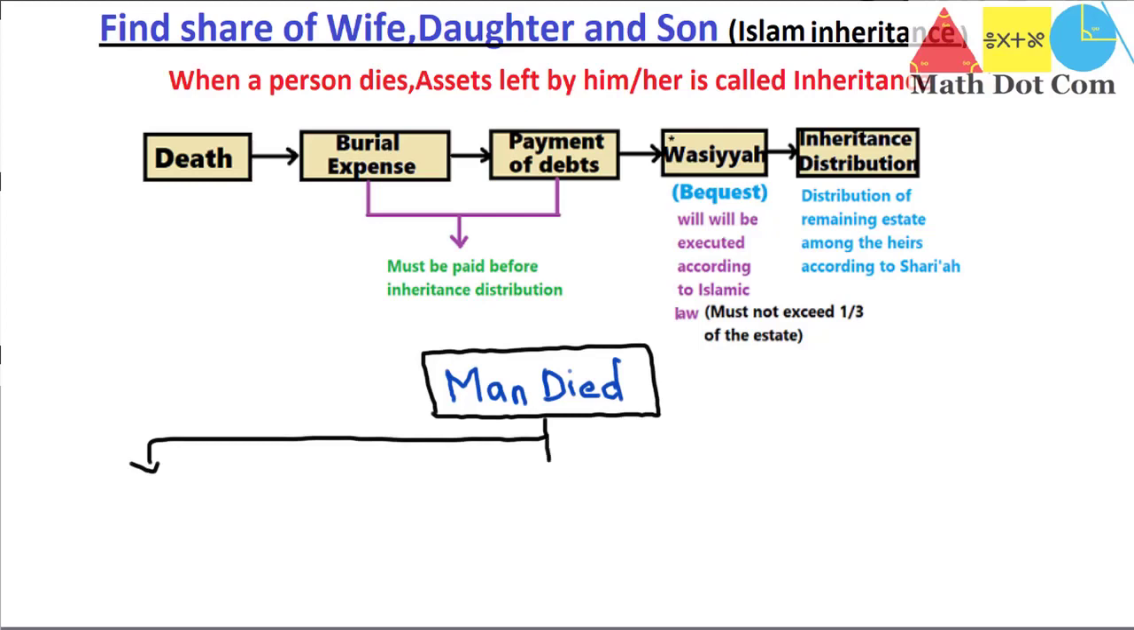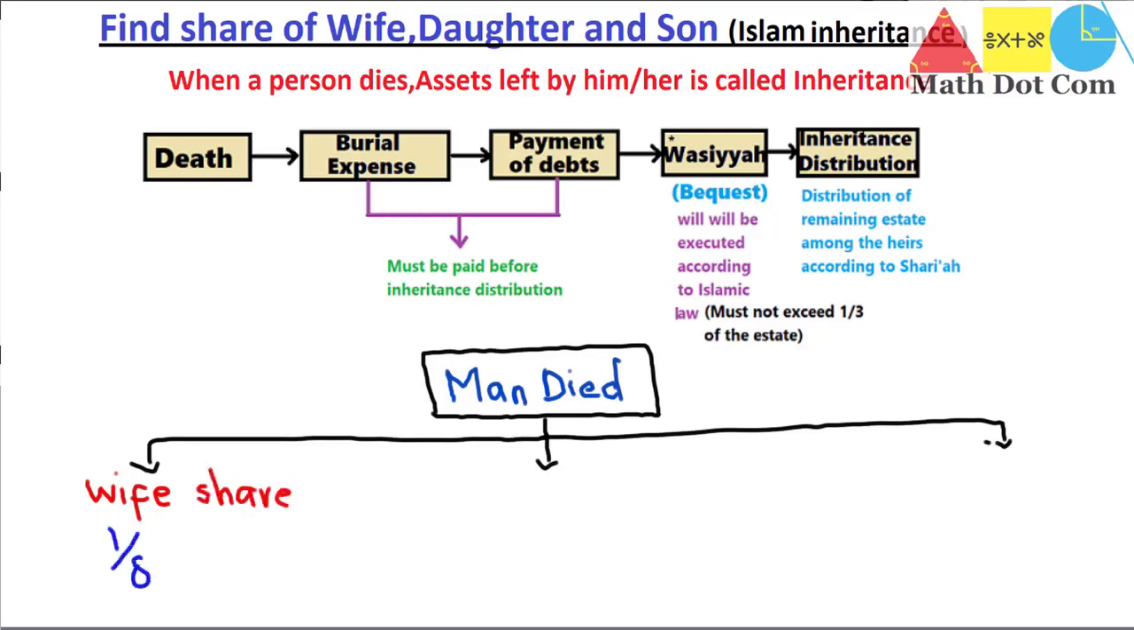Let's see one by one. First of all, I'll write about the wife's share. According to Islam, the share will go to a maximum of 4 wives of the man who died. If a man has one wife, then one wife will get the share. If he has 2 or 3 or 4, a maximum of four wives are allowed for the share. The wife's share will be 1/8 of the inheritance. It means the 8th part of the total amount that is left by the deceased. So this is the wife's share.